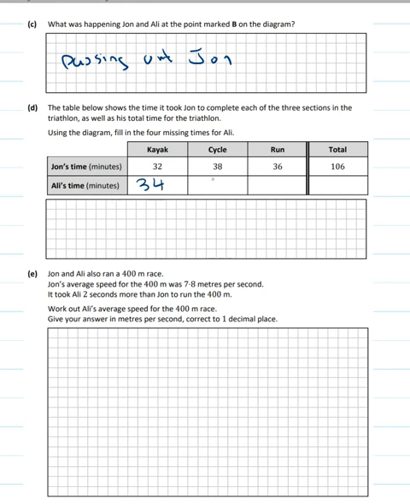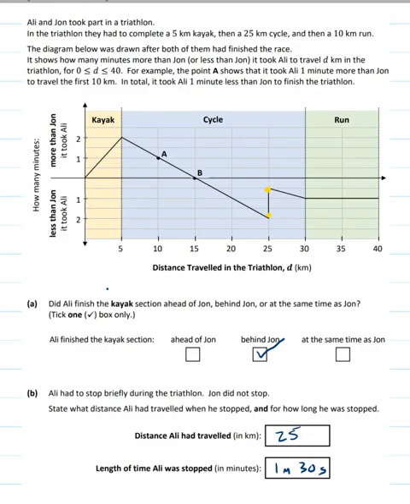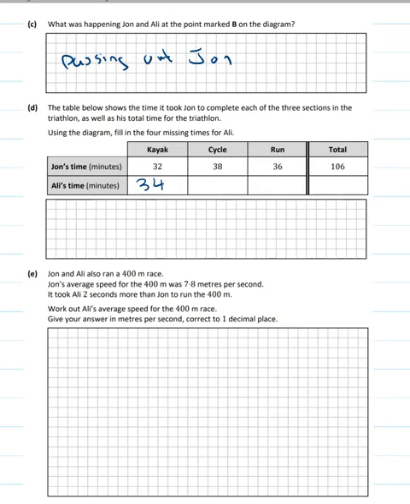It took John 38 minutes to do the cycle. And because Ali was 2 minutes behind after the kayak, and now he's 1 minute ahead. So he started 2 minutes behind at the beginning of the cycle, and after the cycle he was 1 minute ahead of John, meaning he would have done it 3 minutes faster than John, which is 35 minutes.